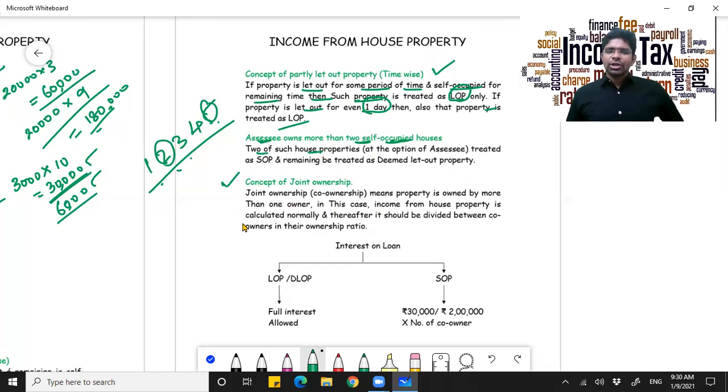Then the concept of joint property. How will you calculate the interest?